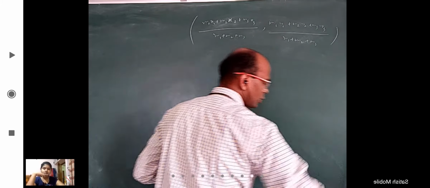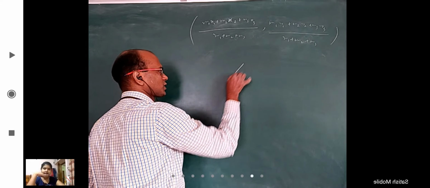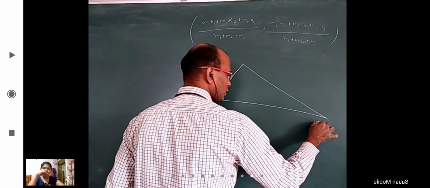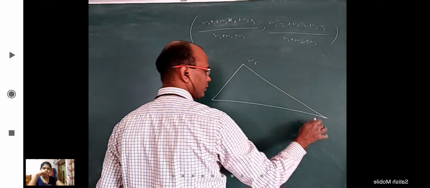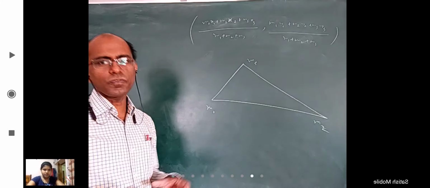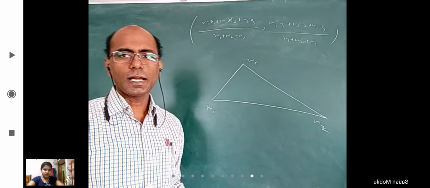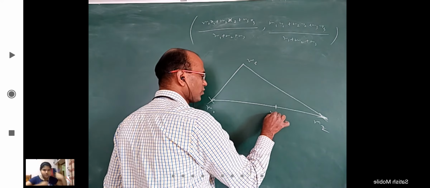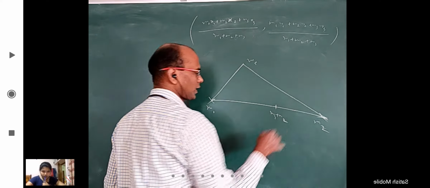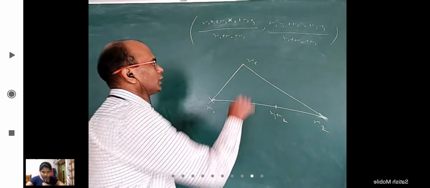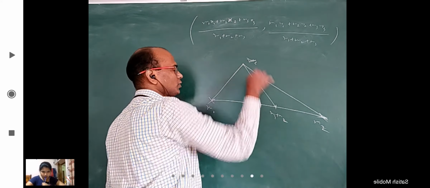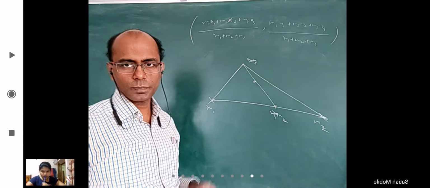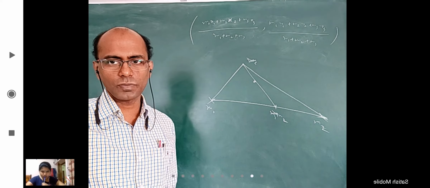Okay. So now let us try to understand this clearly. This is M1, this is M2, this is M3. If I want to find center of mass of these three, I have three ways. Remove these two masses, keep M1 plus M2 at a suitable place. Next, on this line, remove this and keep total M1 plus M2 plus M3 in a suitable place. That is one way.